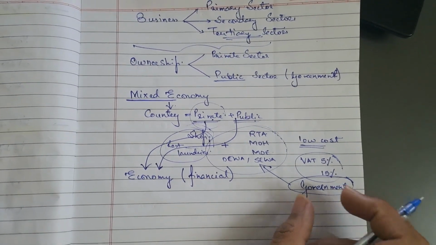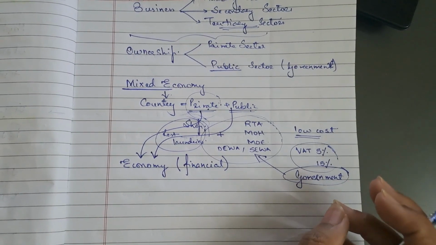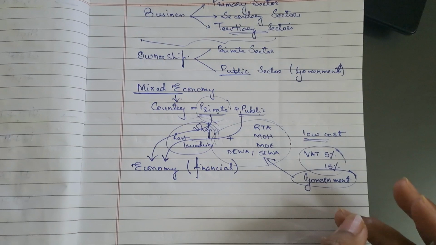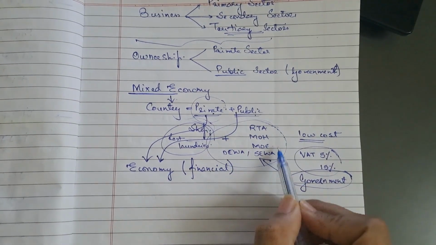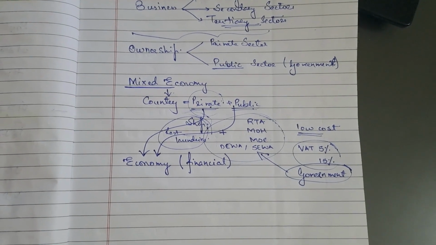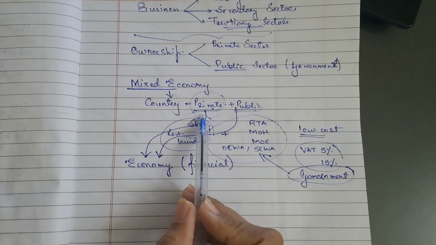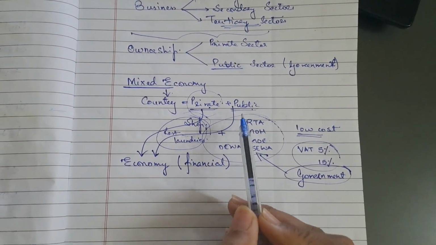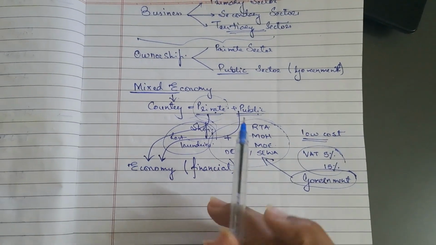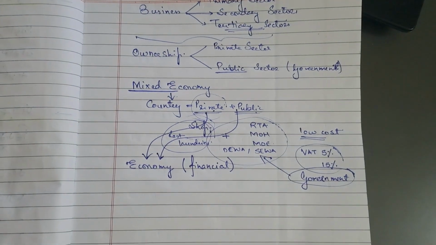So the taxpayers of the country, that is the private individuals of the country, are going to pay the taxes, and once they are paid, they will be sent to the government, and the government divides it and utilizes it however they want to utilize it. An economy wherein both the private sector businesses and the public sector businesses are going hand in hand, hand in hand means they're working efficiently without disturbing each other. Those types of countries are considered to be falling under the category of the mixed economy.